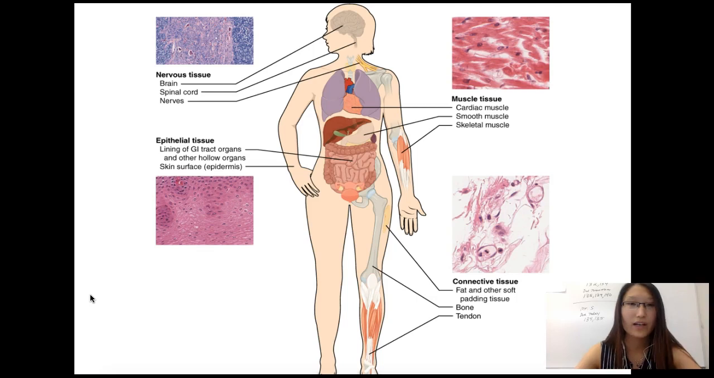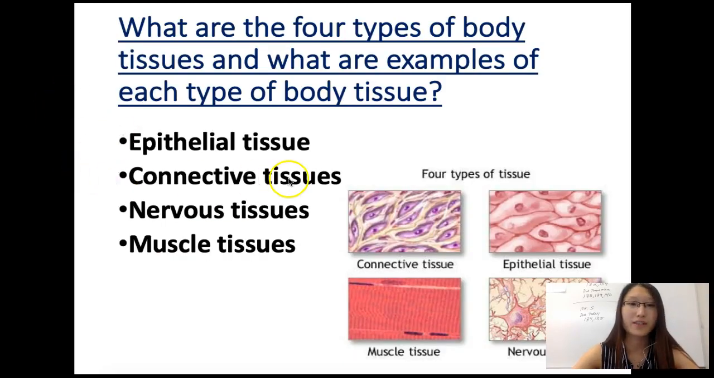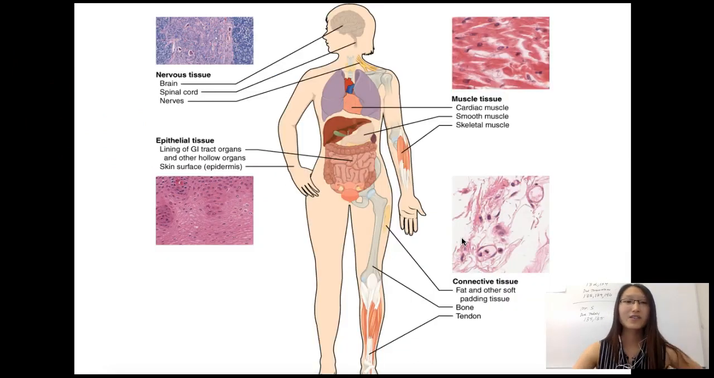All right, the next one that we want to talk about is the connective tissue. So the connective tissue is anything basically that doesn't belong in the nervous tissue, muscle tissue, or epithelial tissue categories. So the connective tissue could be the fat and other paddings such as your tendon, your bones, your blood cell. All of those could be the connective tissue.